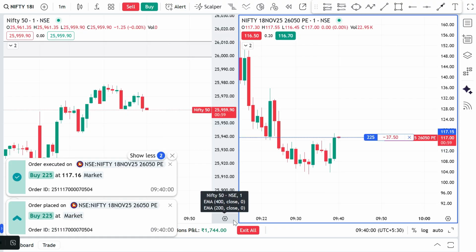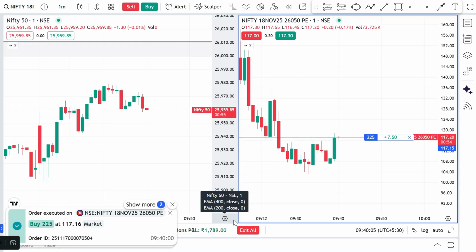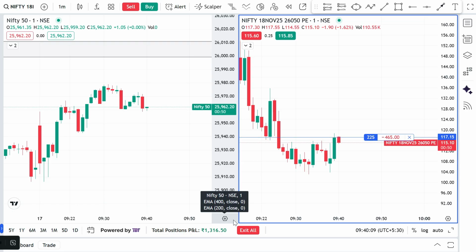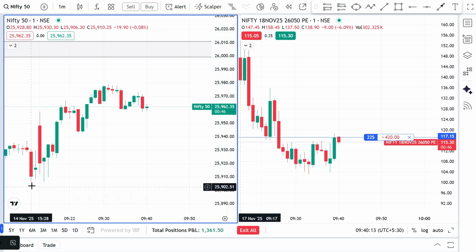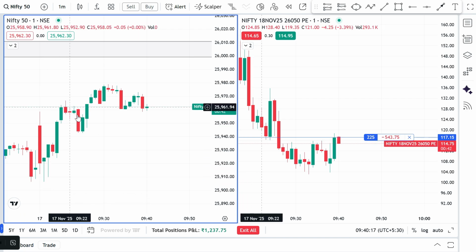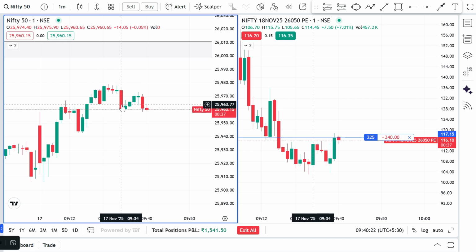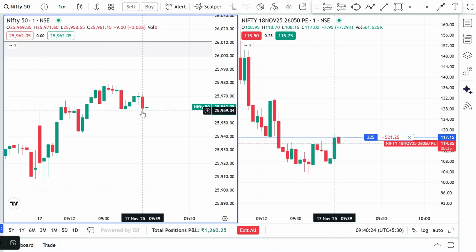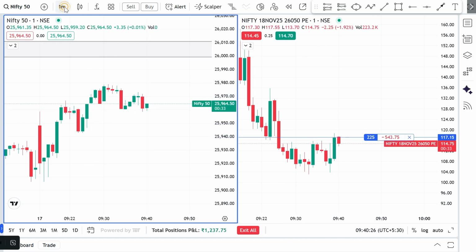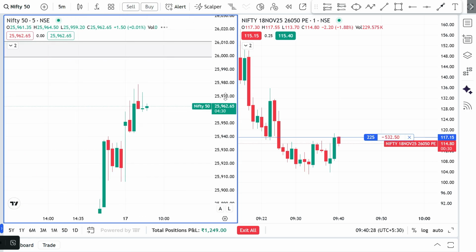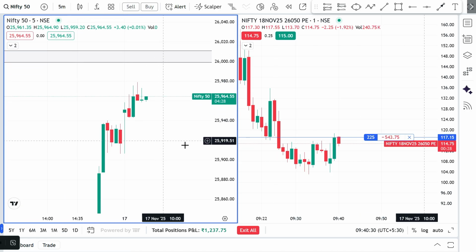Okay, let me enter. You can see I just entered it. As I said previously, after exiting the trade, we re-enter once it gives me confirmation of any side, bearish or bullish. Right now I'm expecting there is a small fall. That's why I took this trade. You can see Nifty opened, tried to fall but took support, continued bullish, broke the day high, broke again, but there is no continued bullish. It tried to consolidate, broke, again I waited for my confirmation, it broke the neckline, and you enter this particular trade. So I'm expecting Nifty to have a small fall, and again you can see a reversal hammer.